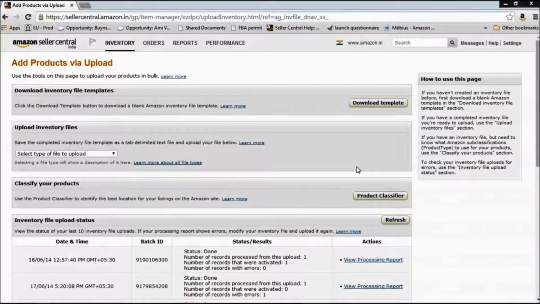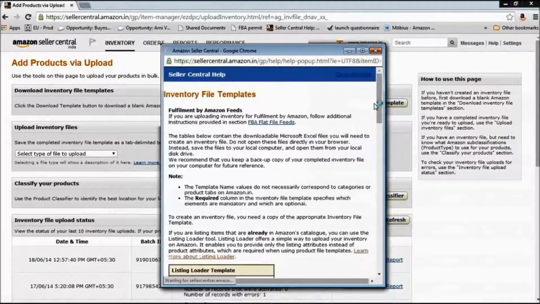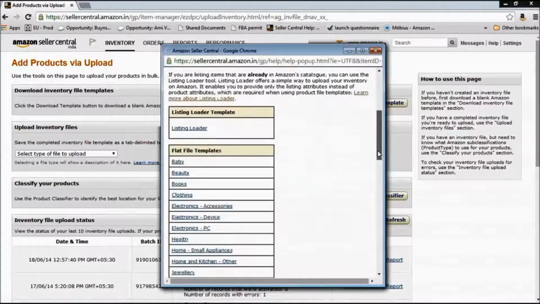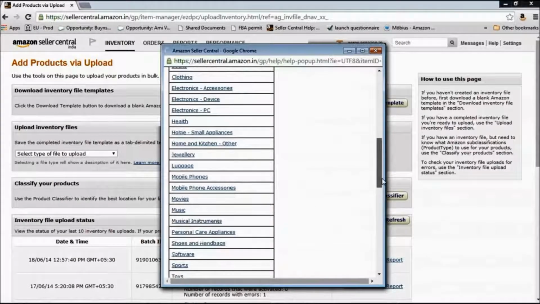This method lets you use that same flat file to update price and quantity as well. Okay, so if you want to download a fresh flat file template, you can come here and click on download template, and you can download the flat file for your category. So here are all the flat file templates. You can just simply download the flat file for your category.